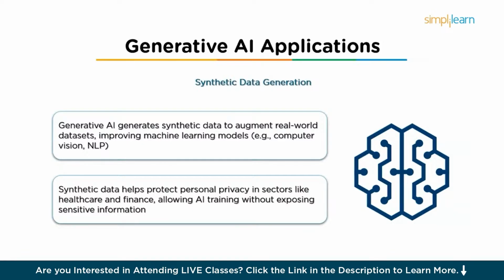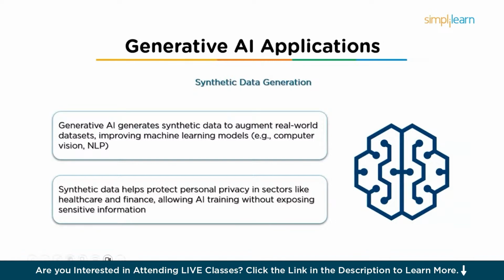And then we have privacy-preserving data. For example, in sectors like healthcare or finance, generating synthetic data can help create datasets that protect the personal privacy of the patients. These datasets can be used to train AI models without exposing sensitive information such as medical records or financial transactions.